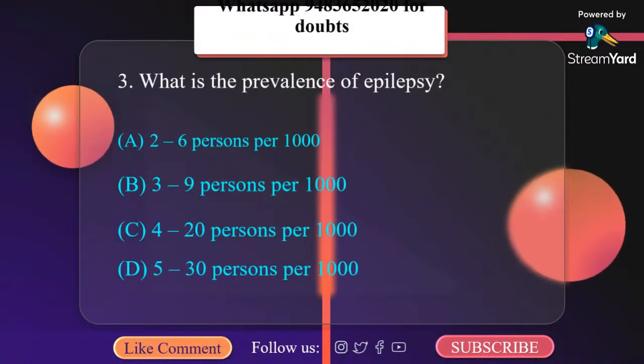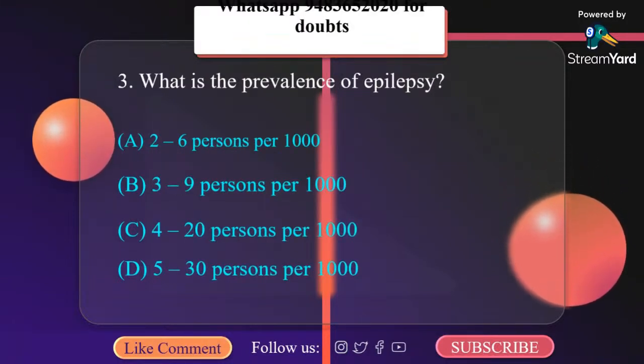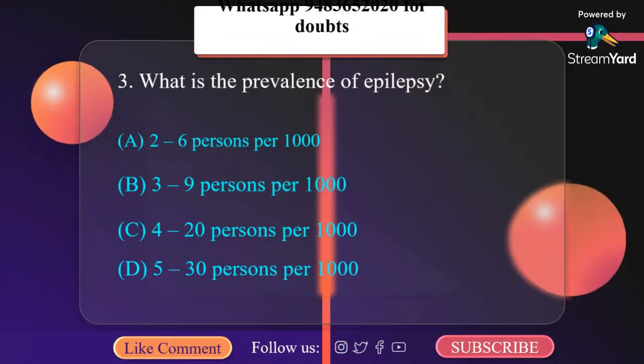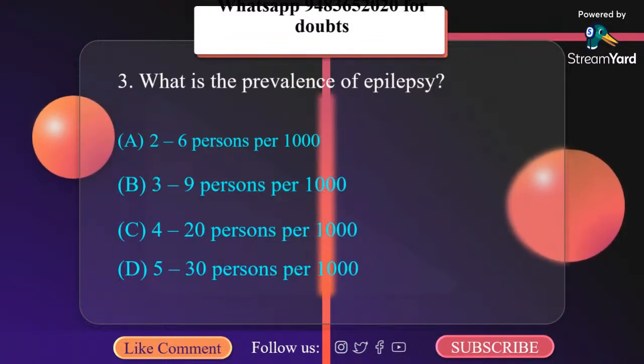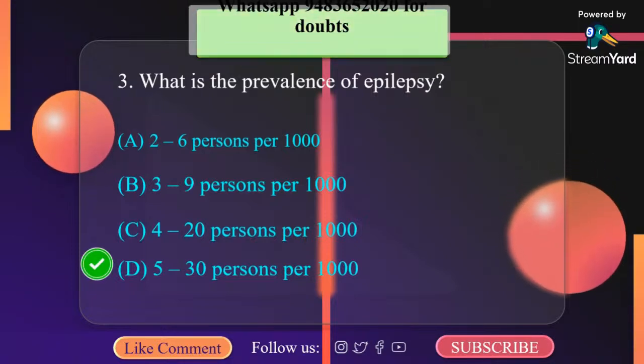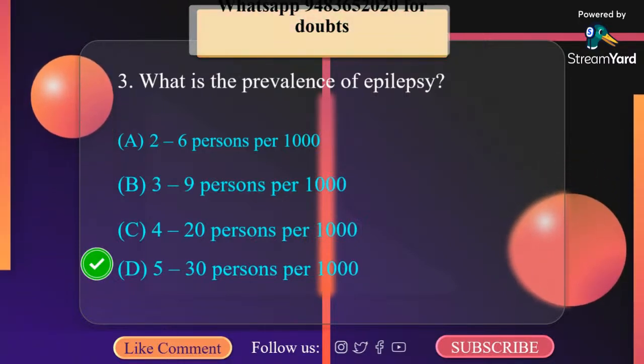What is the prevalence of epilepsy? A. 2 to 6 per thousand, B. 3 to 9 per thousand, C. 4 to 20 per thousand, D. 5 to 30 per thousand. It is 5 to 30 per thousand.